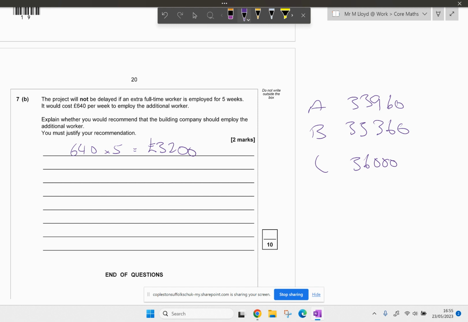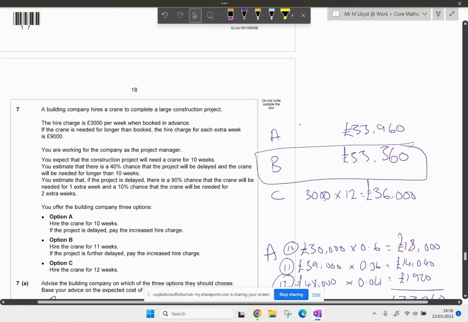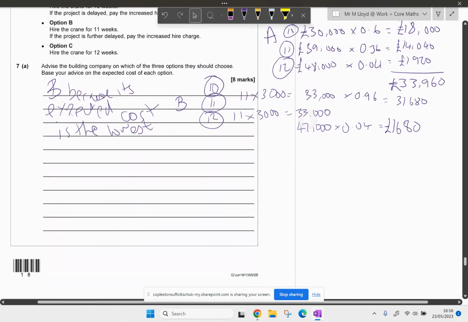Let's have a look. So that's looking at if it's 10 weeks, that's our 30. I need to check that. What's that going to be? 3,000 times by 10.